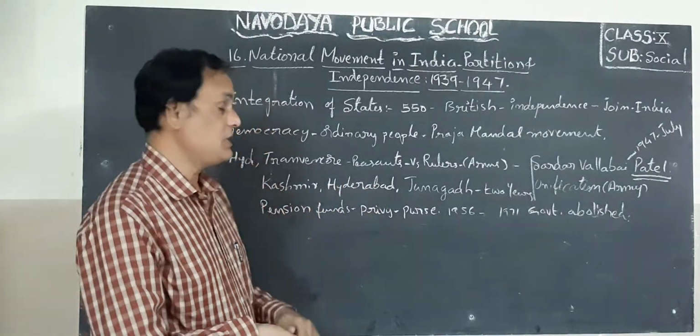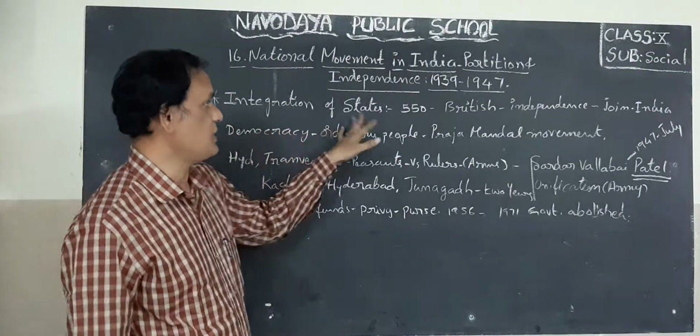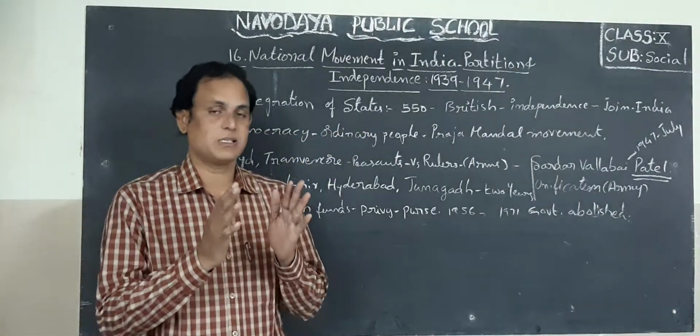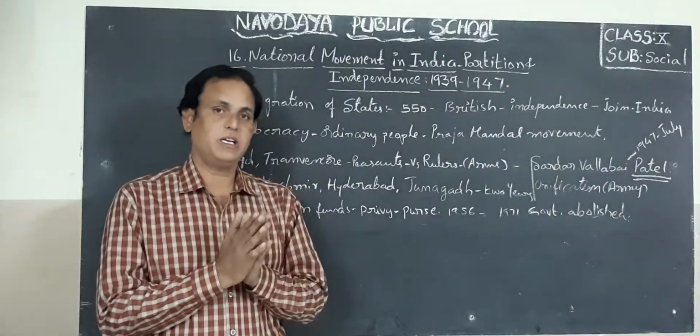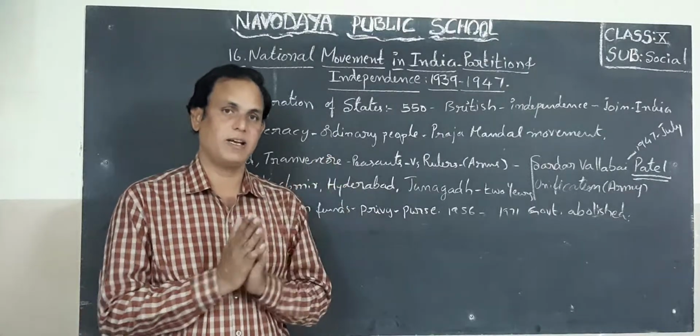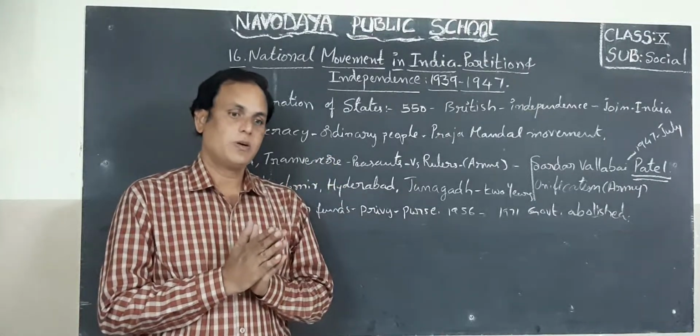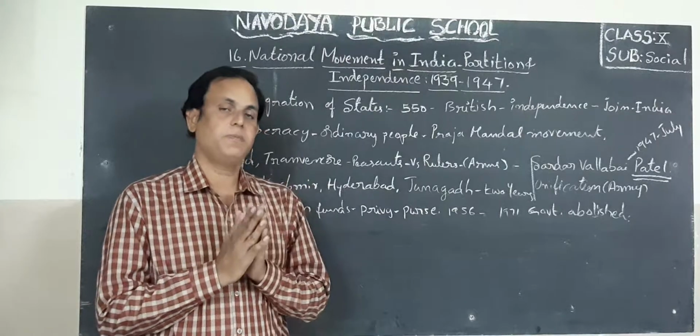Now the last part is here, integration of states, children. When the Britishers gave our country independence in 1947, there were 550 princely states.